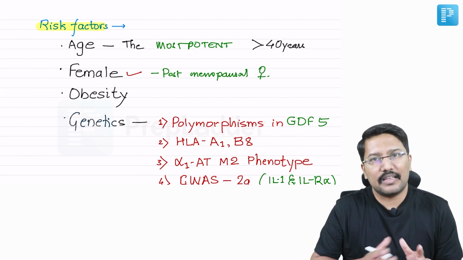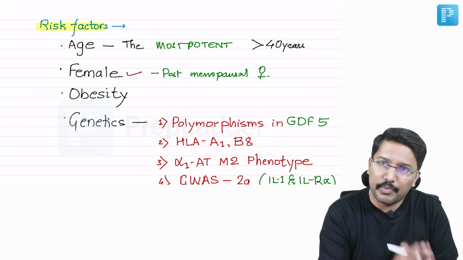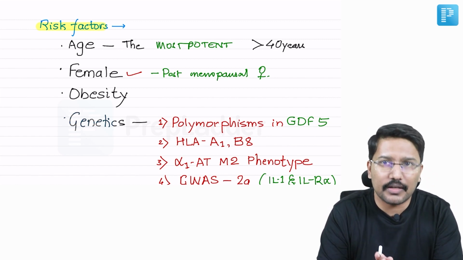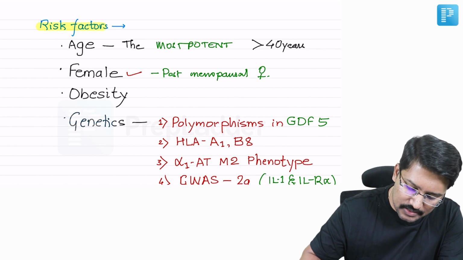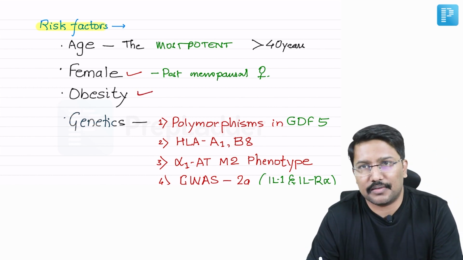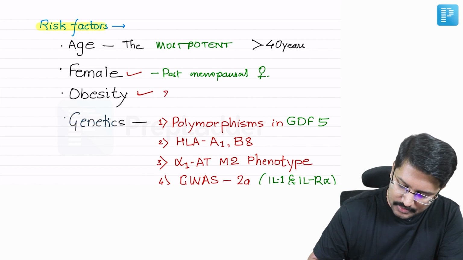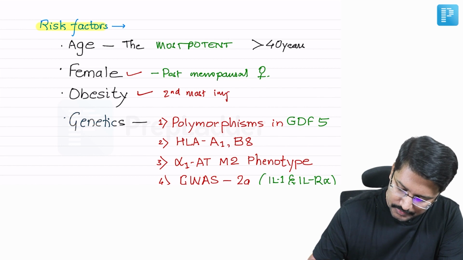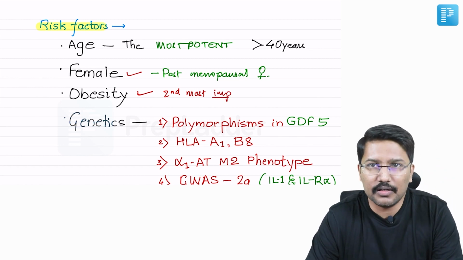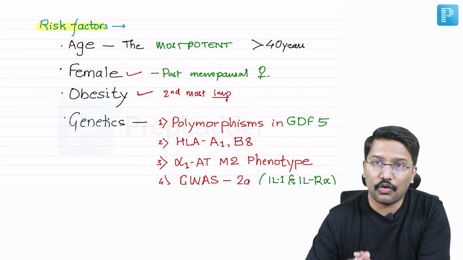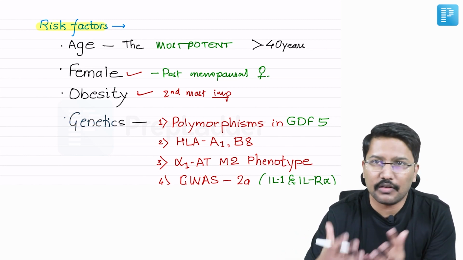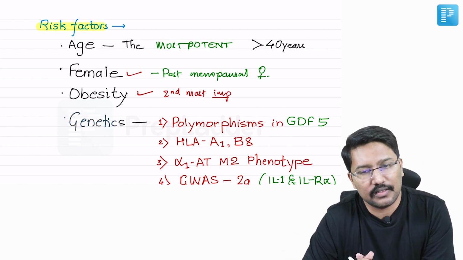And we all understand the importance of obesity. We know that the weight-bearing joints are very frequently involved in osteoarthritis, and thus obesity is an important risk factor. Probably this is the second most important risk factor after age. And if they ask you what is the most common modifiable risk factor, obviously that is obesity, right?